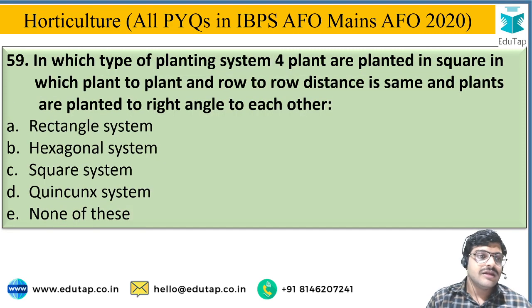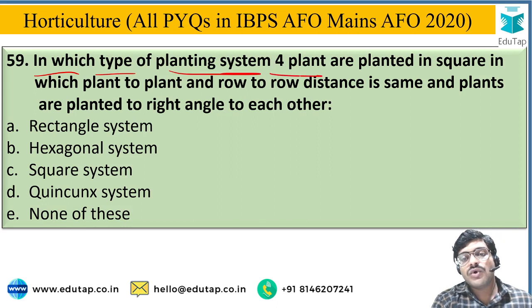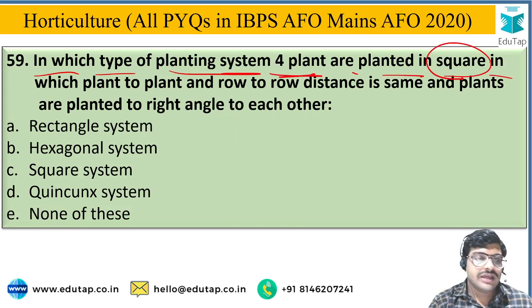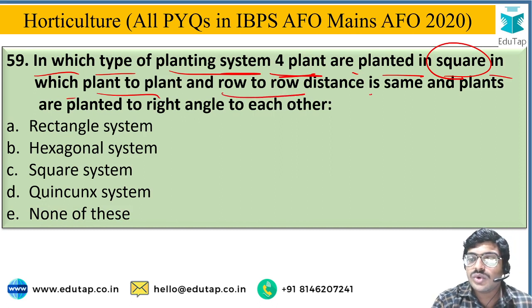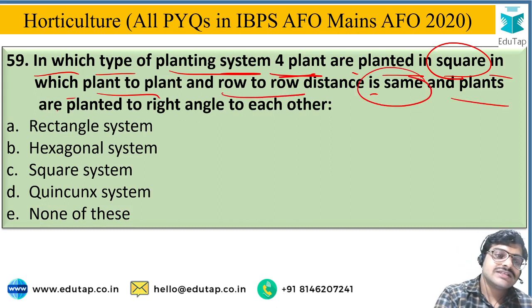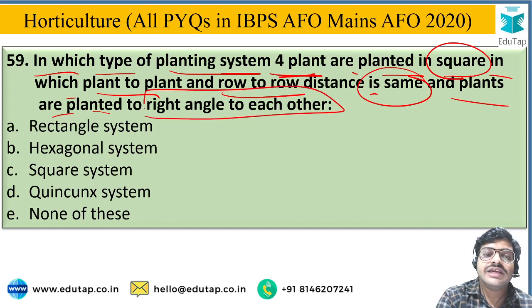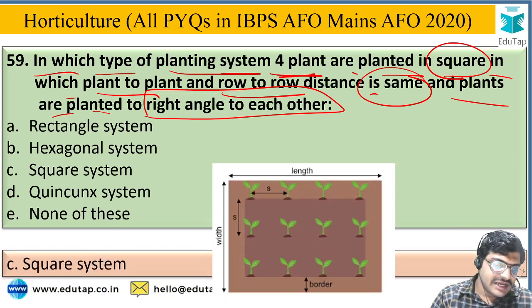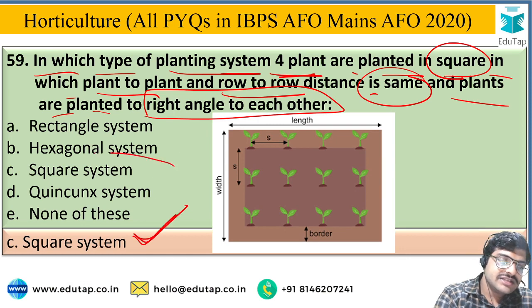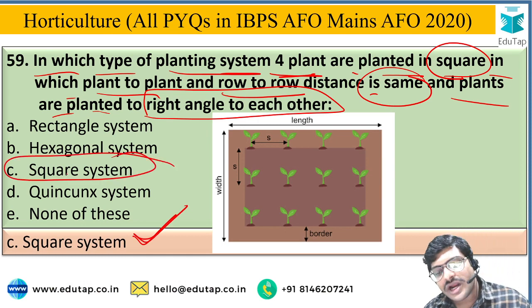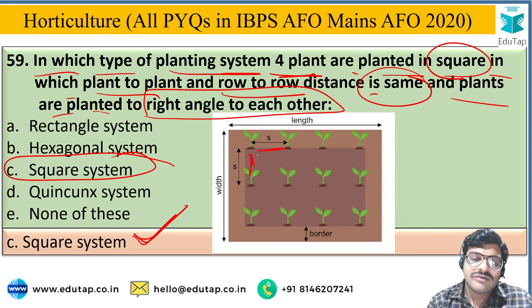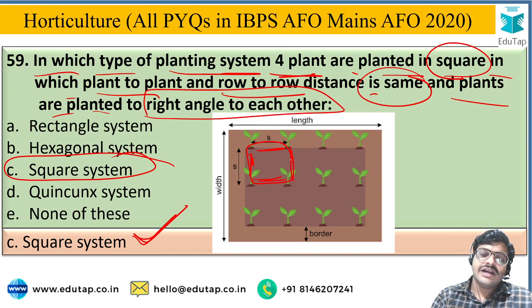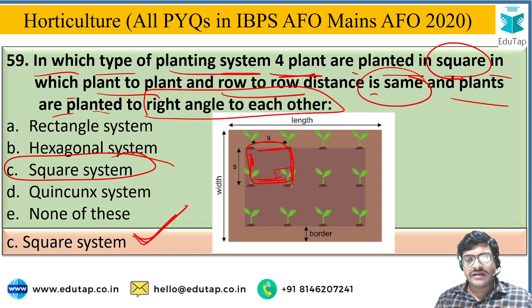Next, in which type of planting system are 4 plants planted in a square, in which plant to plant and row to row distance is the same, and plants are planted at right angles to each other? And the options are rectangular system, hexagonal system, square system, quincunx system or none of these. And the correct answer is option C, that is the square system, where the row to row and plant to plant distances are the same, and the plants are planted at a right angle to each other.